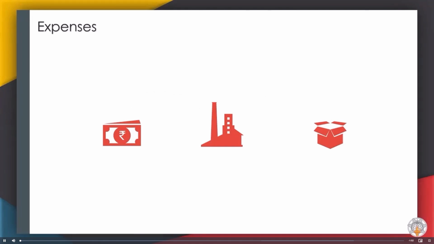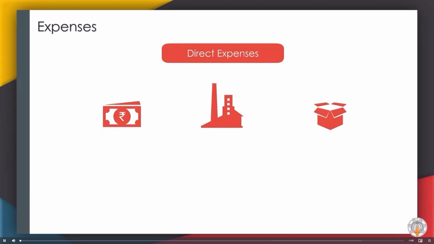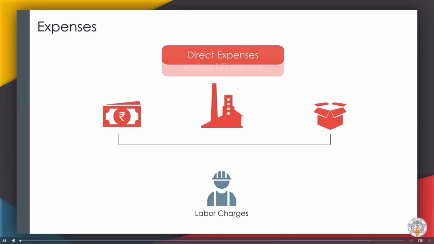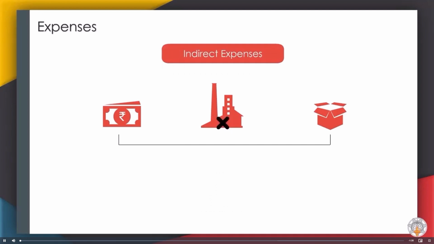Expenses are divided into 4 categories. Direct. These expenses are directly related to the production of goods. For example, labor charges or wages paid. Indirect. These expenses are not directly related to the production of goods. For example, salary paid. Administrative.